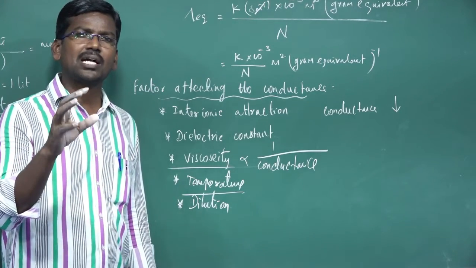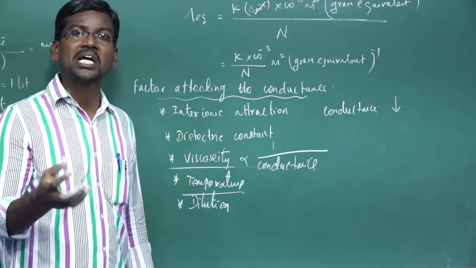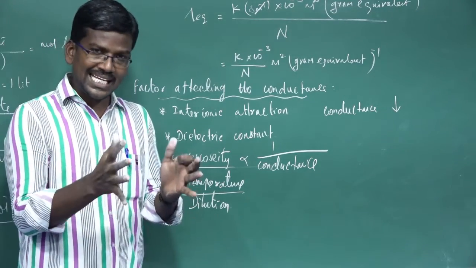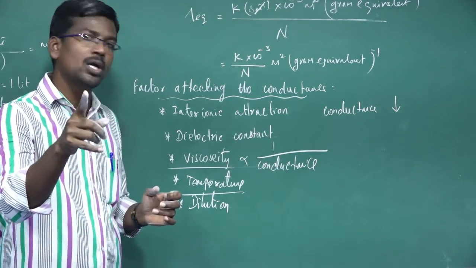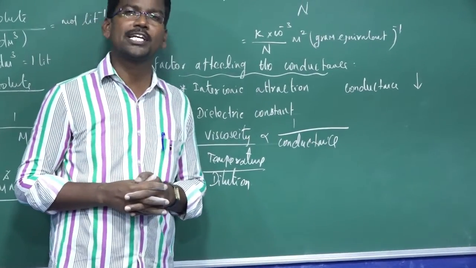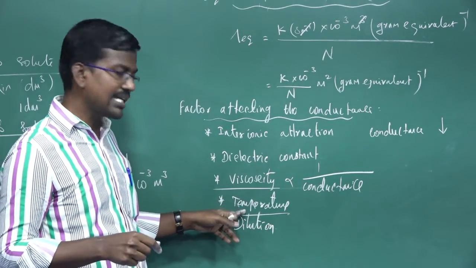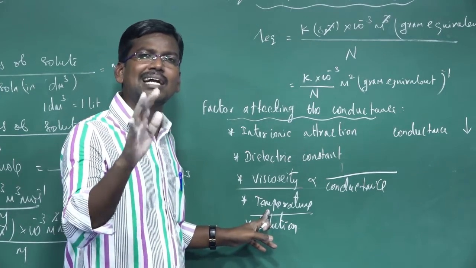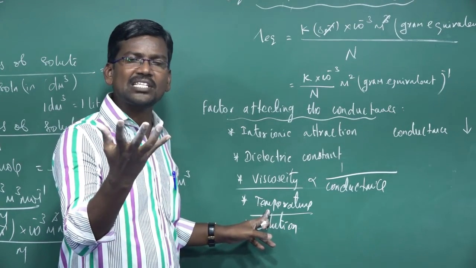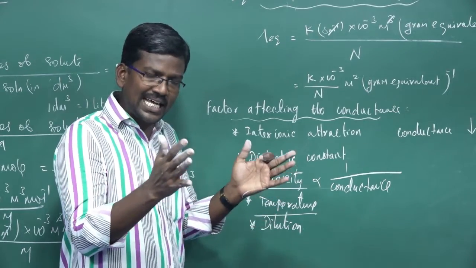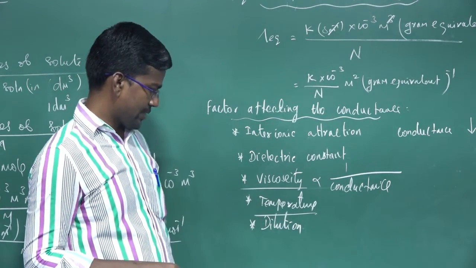Because when the temperature of the electrolyte solution increases, the kinetic energy of the constituent ions increases, inter-ionic attraction between the oppositely charged particles decreases, and conductance increases. These are important points. One time in the last 4 years, a NEET question arose from factors affecting conductance, especially temperature. So when temperature increases, kinetic energy of the constituent ions increases, inter-ionic attraction decreases, so conductance increases.